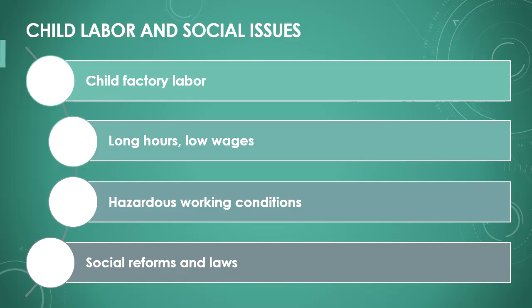Industrialization brought not only progress but also many social problems. Children worked in factories, earning very low wages and working long hours. They were often exposed to health risks, as the working conditions in the factories were hazardous. These abuses later led to the first reforms and laws aimed at protecting workers.